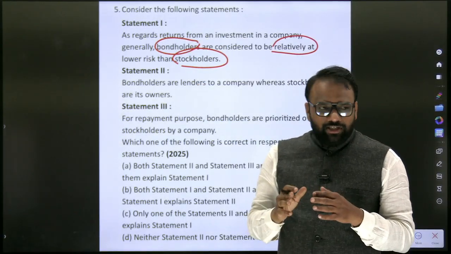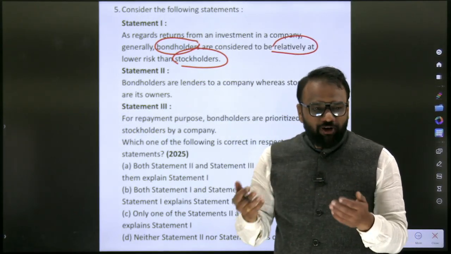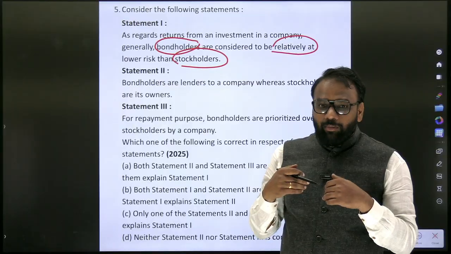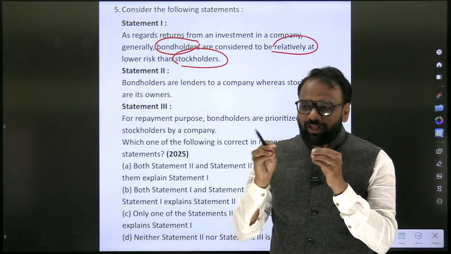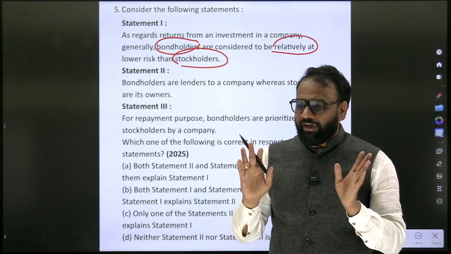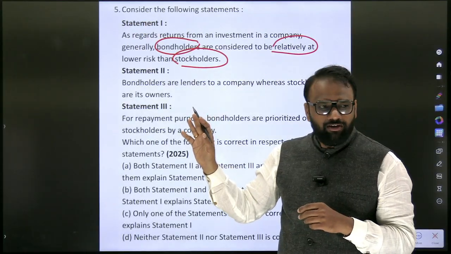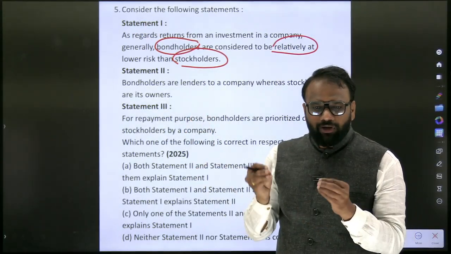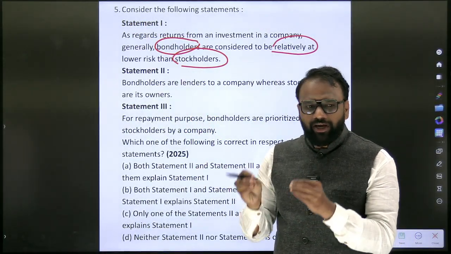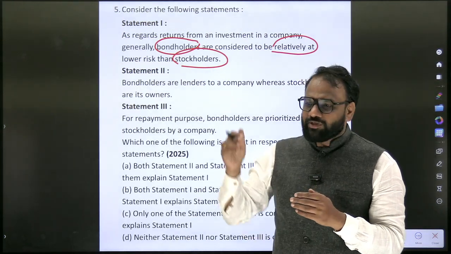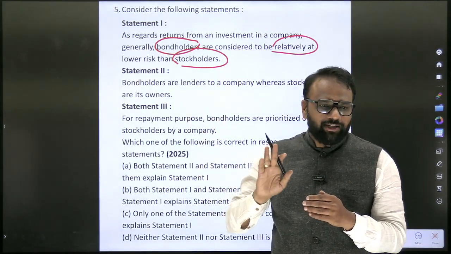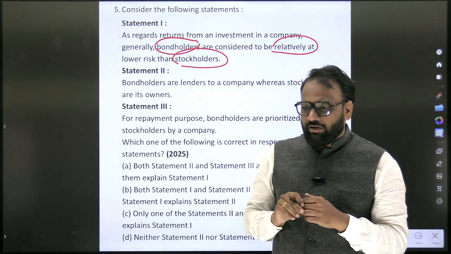Stock means dividends. If the company performs well, then you will get more returns. But if a company suffers losses, then whatever investment you have made will also go in vain. Whereas in the case of a bond, whatever interest the company is supposed to pay, it has to pay. Either it has to sell all its assets and pay back the debt with interest.